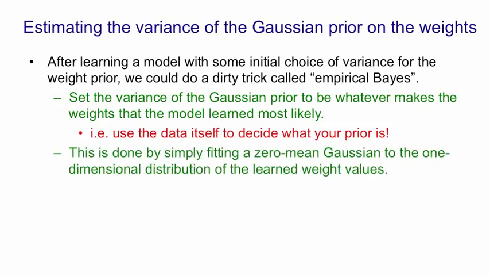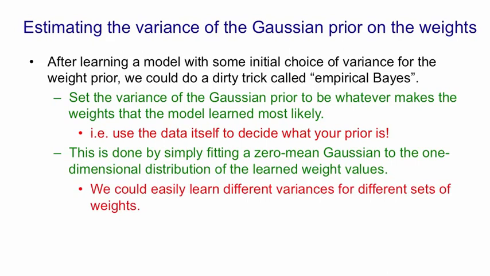So once we've learned the weights, we fit a zero mean Gaussian to the one-dimensional distribution of the learned weights, and then we take the variance of that Gaussian and use that for our prior. Now, one nice thing about that is, if there are different subsets of weights, like in different layers for example, we could learn different variances for the different layers. We don't need a validation set, so we can use all of the non-test data for training. And because we don't need validation sets to determine the weight penalties in different layers, we can actually have many different weight penalties. This would be very hard to do with validation sets.